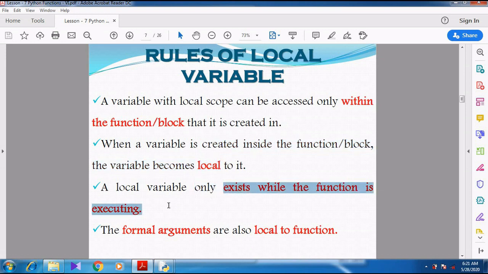Then the local variable exists while the function is executing. So whenever the function is executing, the variable will also execute. Whenever the function does not execute, the local variable does not execute. Then formal arguments are also local to the function. In the function definition, we create some parameters. Those parameters are called formal parameters or formal arguments. So those arguments or formal parameters are local. It is not global. Right? So I think you might have understood these rules for local variables.